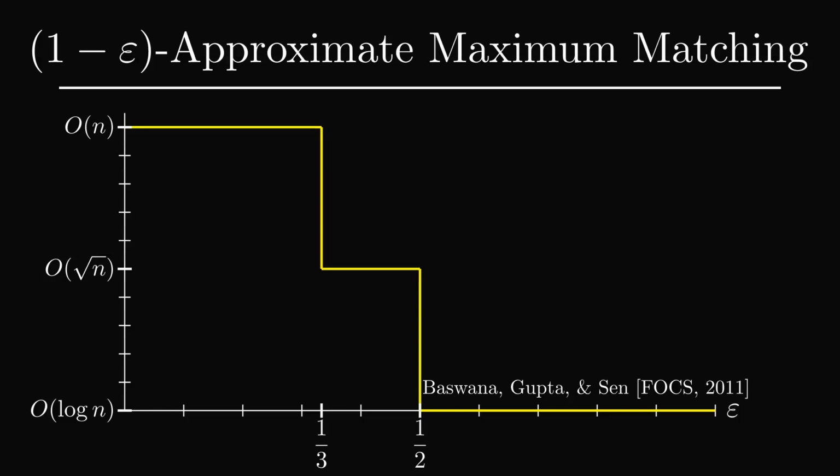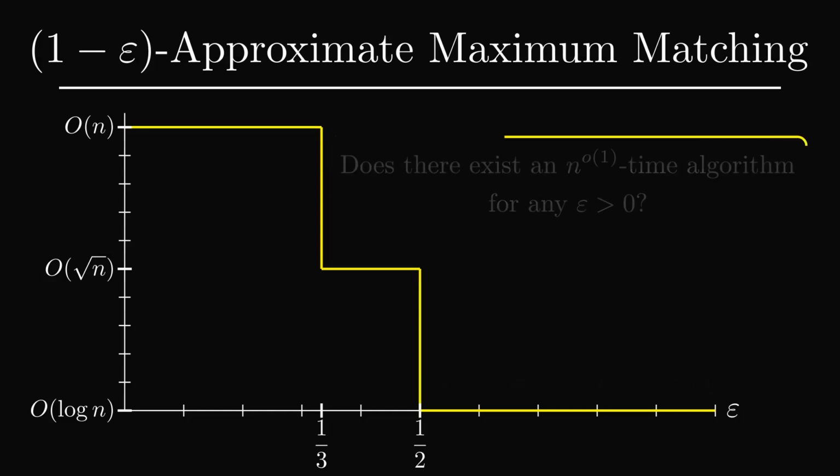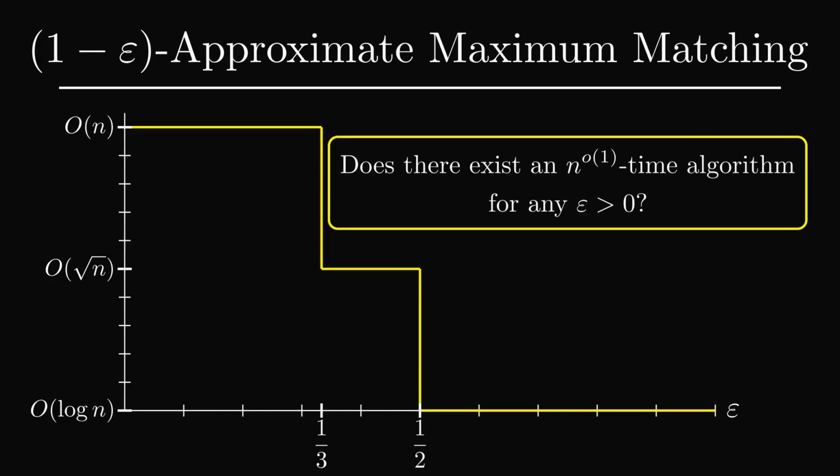These results raise the following major open problem. Could it be the case that for any epsilon greater than 0, there exists an algorithm with an update time n to the little o of 1? As a small note, throughout this talk, I will suppress the dependence on epsilon in the asymptotic notation. If this bothers you, feel free to think of epsilon being 0.01 for the rest of the talk.